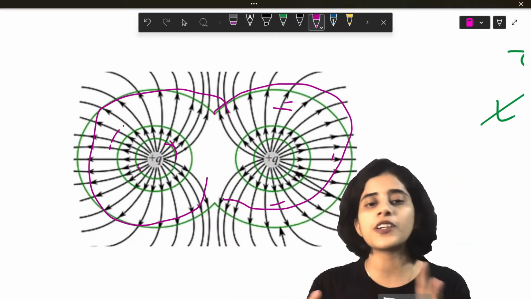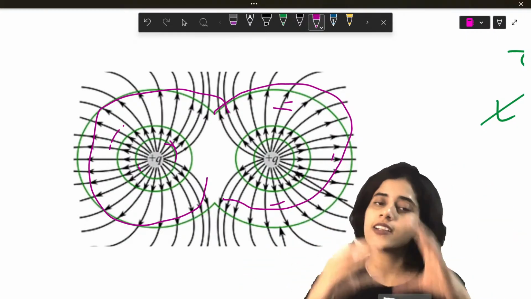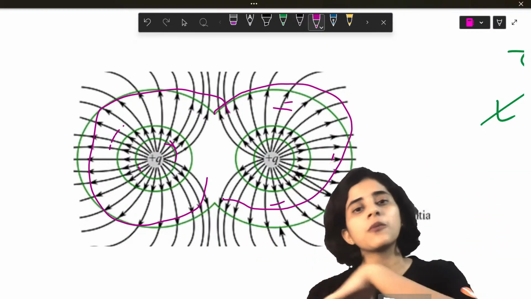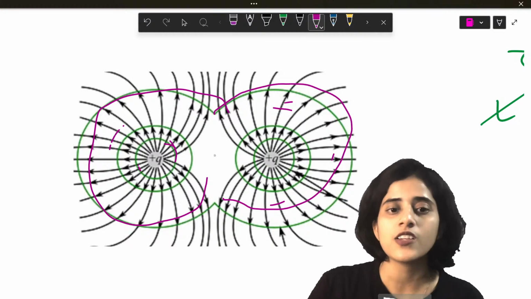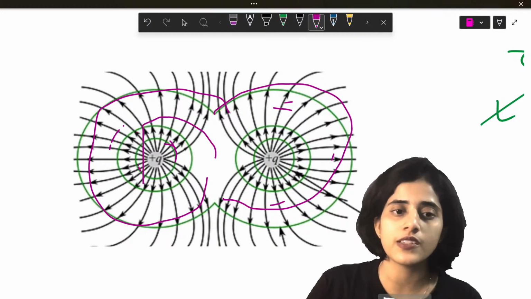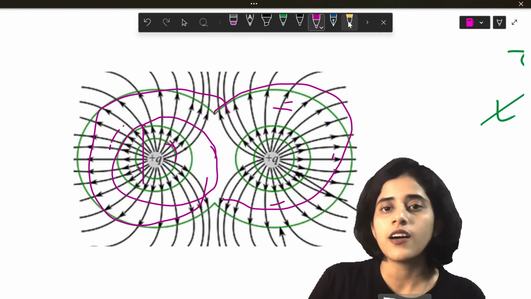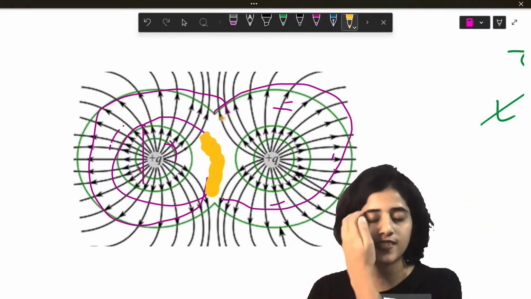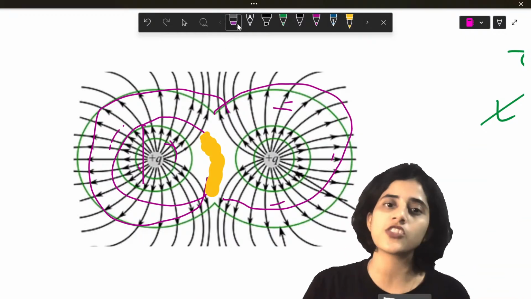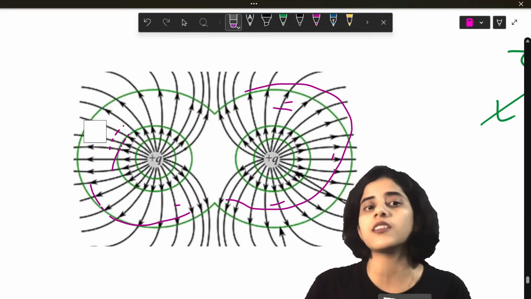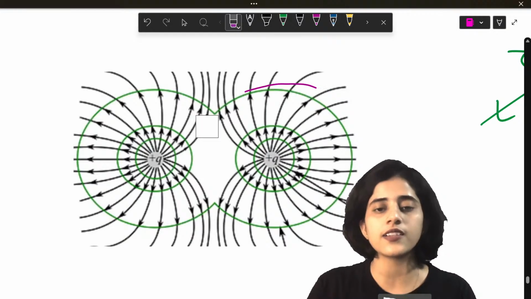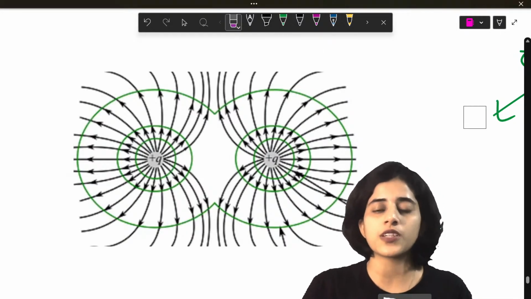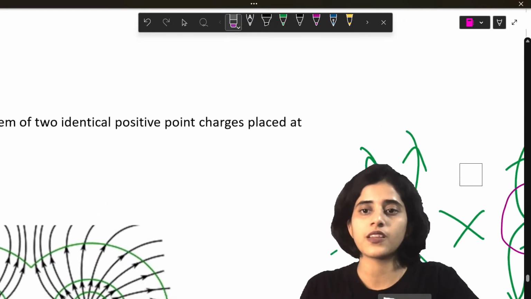Okay. So equipotential surface is not always sphere. It is just a shape such that the potential is going to be the same everywhere. So here it cannot be a sphere, isn't it? Because along this part, there is no voltage, there is no field lines. So that is not an equipotential surface. So there is no circle there. Do you understand that? So this is the equipotential surface.